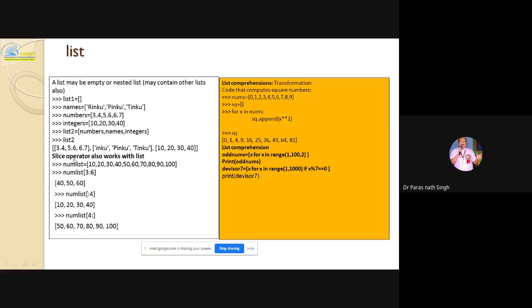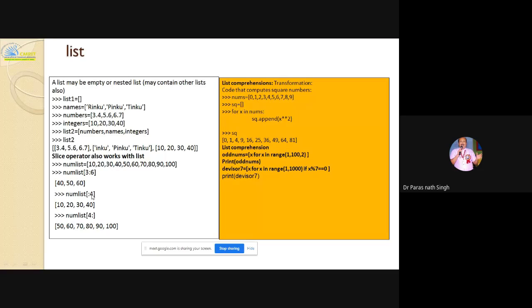Again, the slice operator also works with the list. The slice operator will come according to the book sequence, in the next slide also. Take 3 to 6, indices 0, 1, 2, 3, starting from 0. So after the 3 value, it will start to display the values when you are slicing. You understand the index numbers also: 0, 1, 2, and 3 starts here, then 3, 4, 5. Here 6 is given as the range, meaning one before that. So 40, 50, 60.